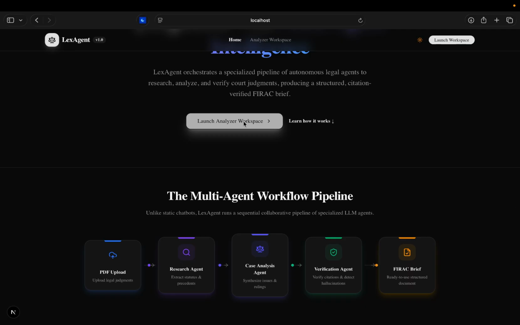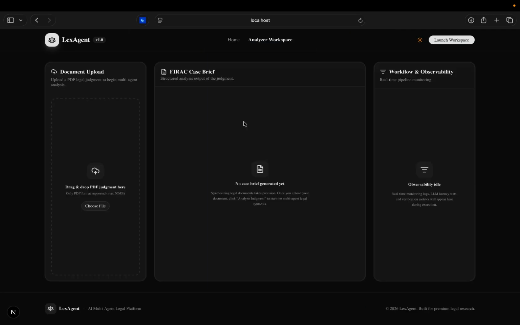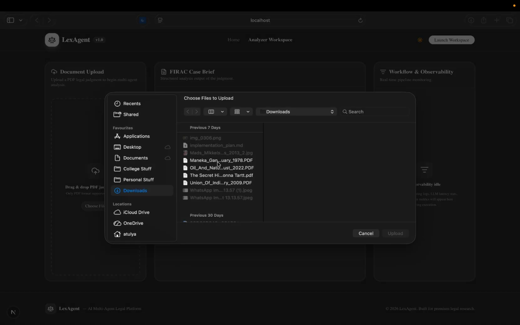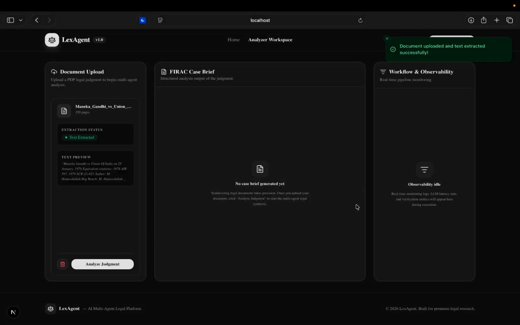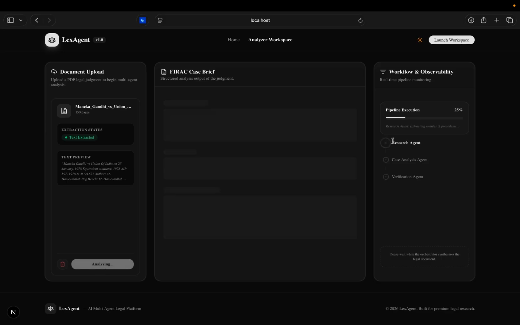So, we are going to launch the analyzer workspace and I'm just going to upload a PDF here. Once the analysis begins and we click Analyze Judgment, the orchestrator agent executes each specialized agent sequentially. If you can see the workflow trace here, the research agent completes first, then the case analysis agent, and finally the verification agent. And after a while, when the pipeline gets executed,